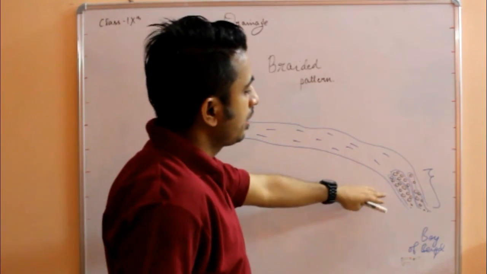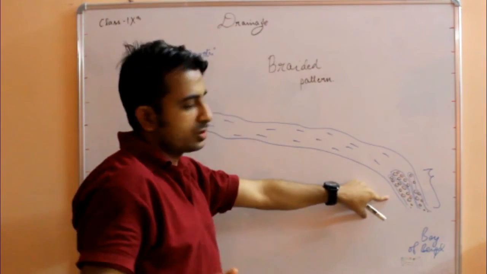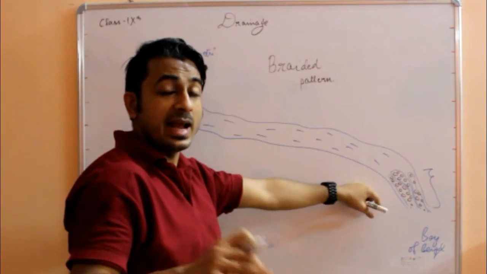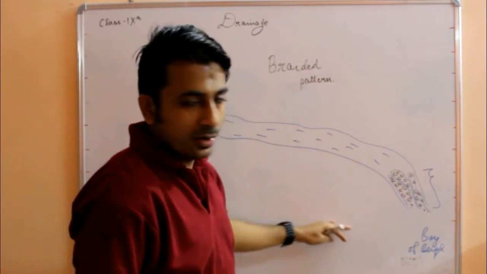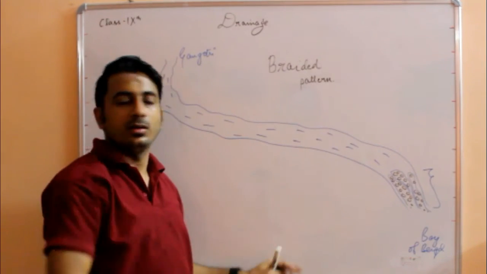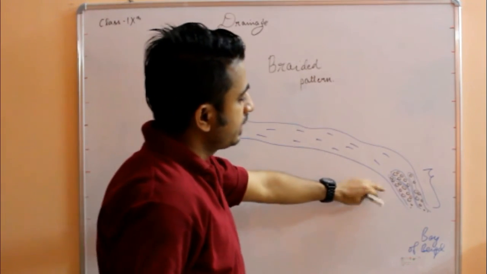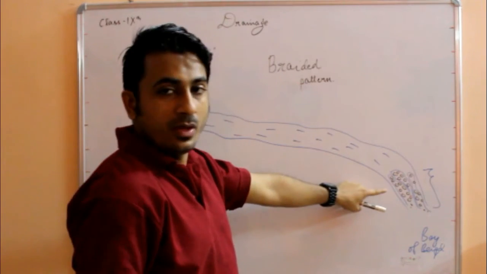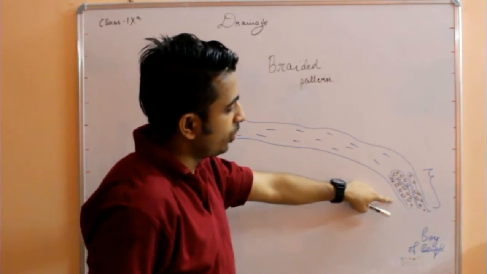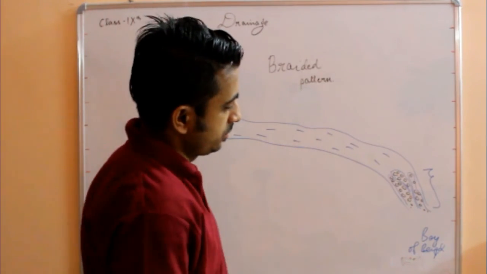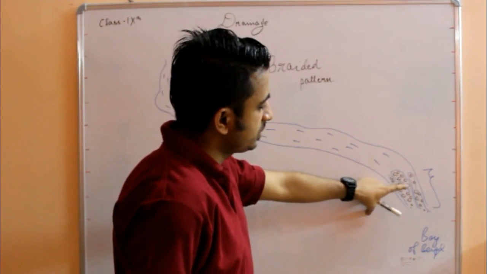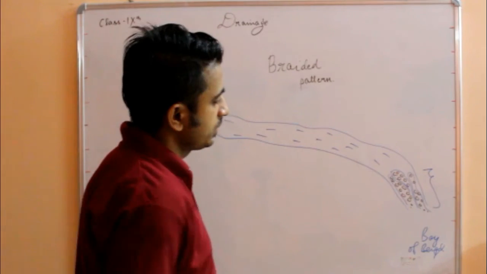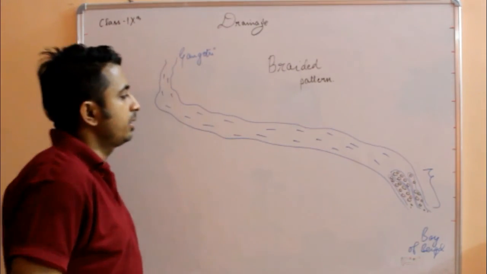So a braided pattern occurs because of the small stones, pebbles and other sand and gravel. All these are present, so the river cannot push the stones, and hence it flows in this pattern. Wherever it finds a place, it flows through it and it leaves the stones behind. So these are the braids which develop. Okay, so this is the concept of the braided pattern.